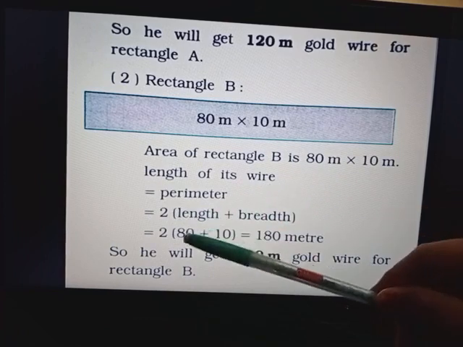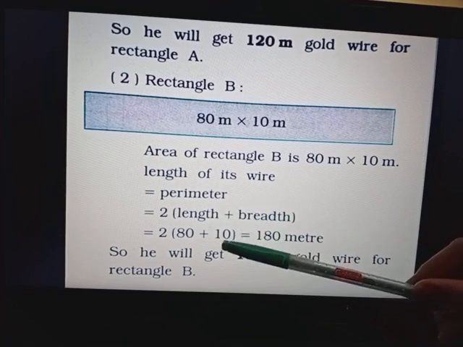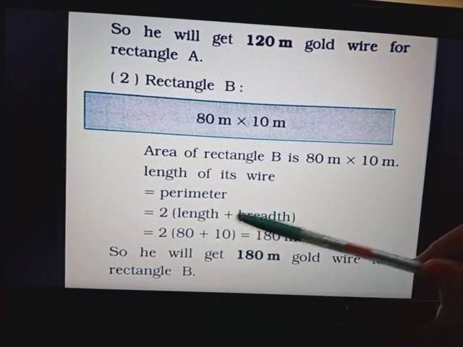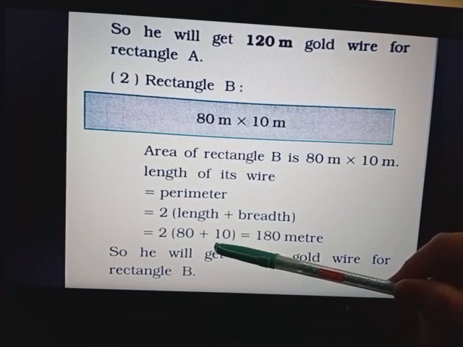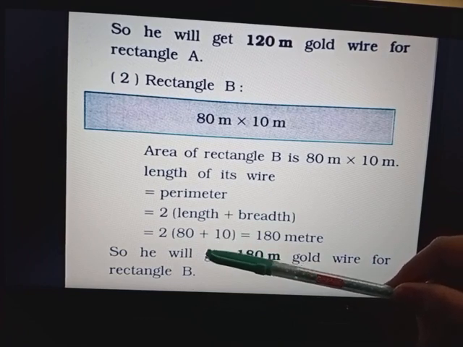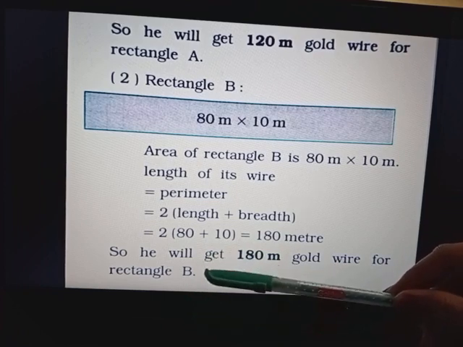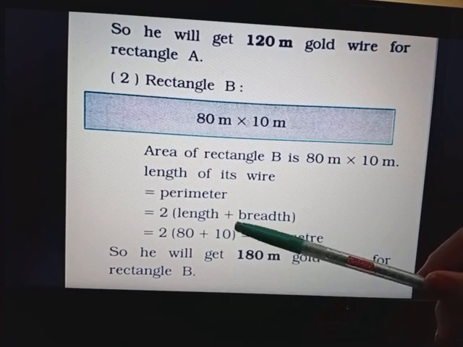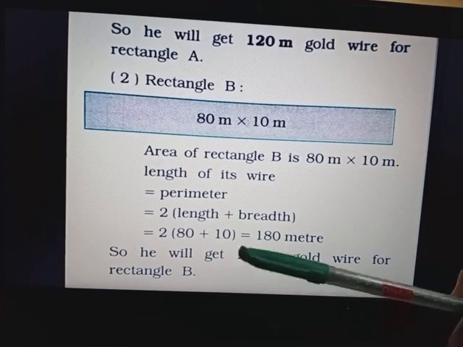First put the formula 2 into bracket length plus breadth. Put the values, length 80 meter and breadth 10 meter. So 80 plus 10 will be 90, and 90 will be multiplied by 2 when we open our bracket. So 90 multiplied by 2 is 180. So he will get 180 meter of gold wire for rectangle B.